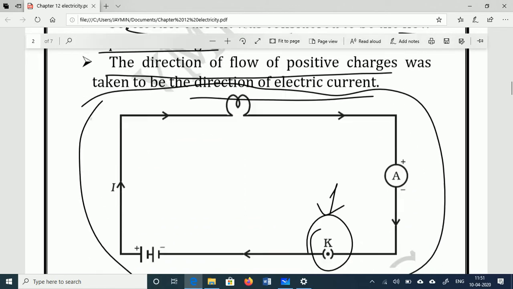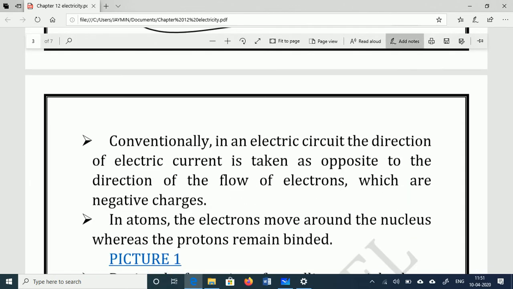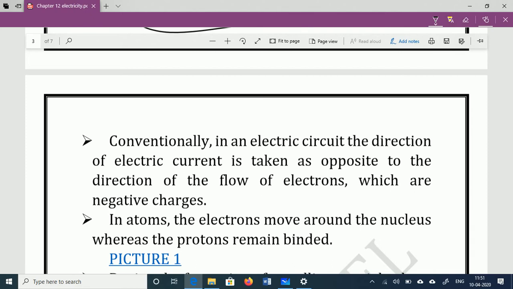They just gave the statement that the direction of flow of electron is opposite to the direction of electric current. Till today the direction of electric current is from the positive end to the negative end.